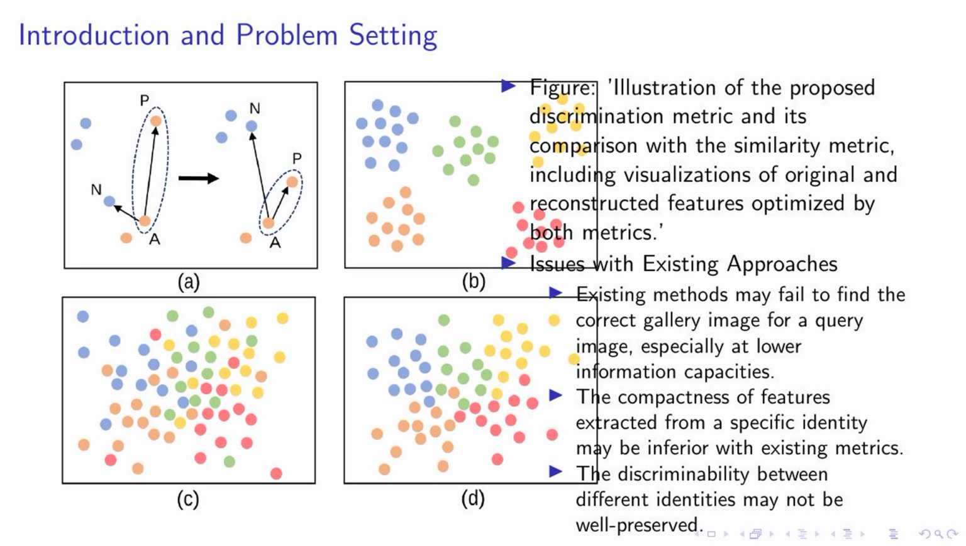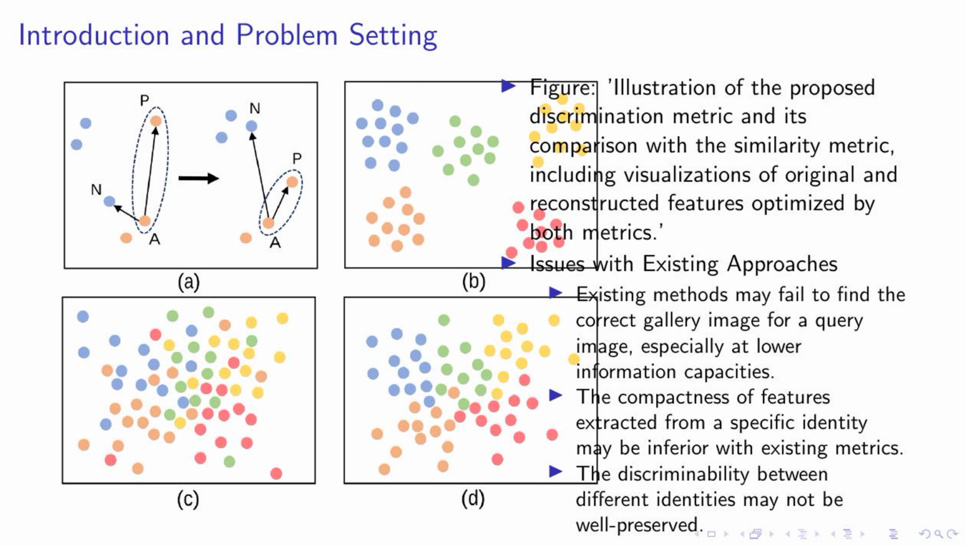Now, let's delve into some issues with existing approaches. Firstly, these methods may struggle to find the correct gallery image for a query image, particularly when working with lower information capacities. Secondly, the compactness of features extracted from a specific identity may not be as good with existing metrics. Lastly, the discriminability between different identities may not be well preserved.